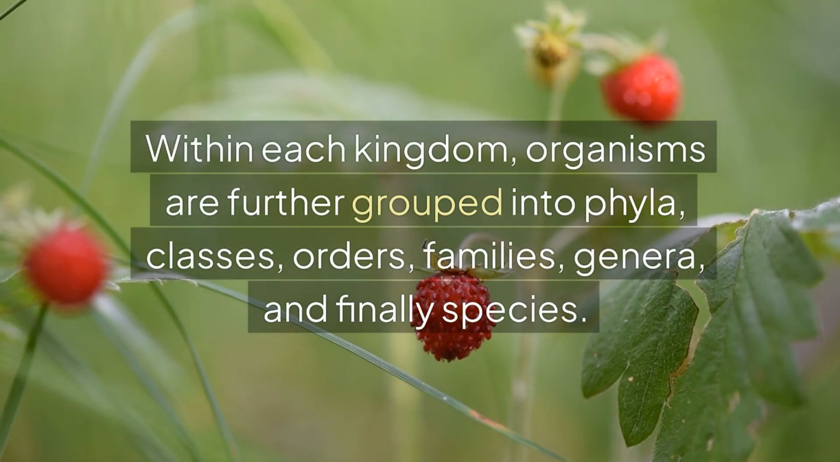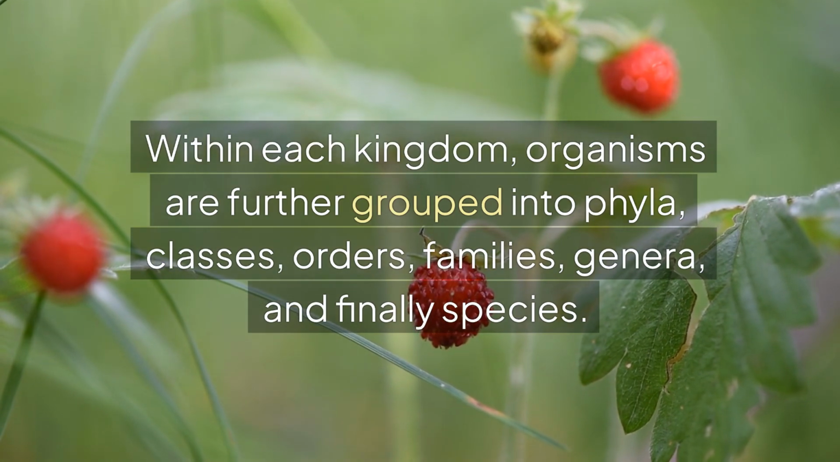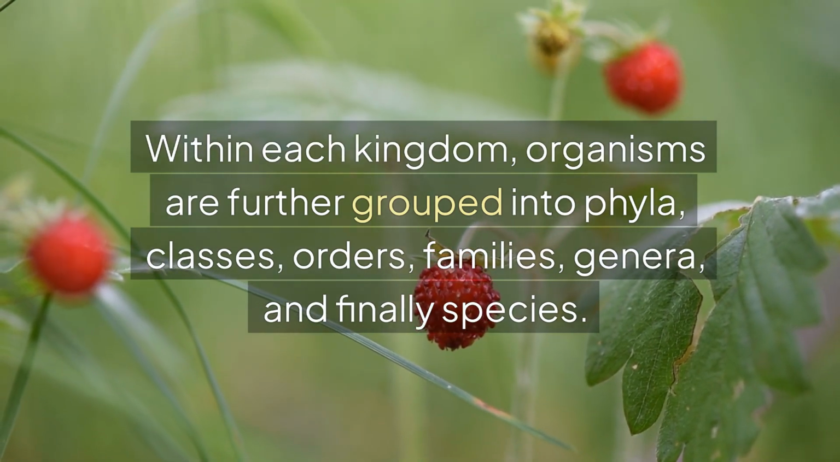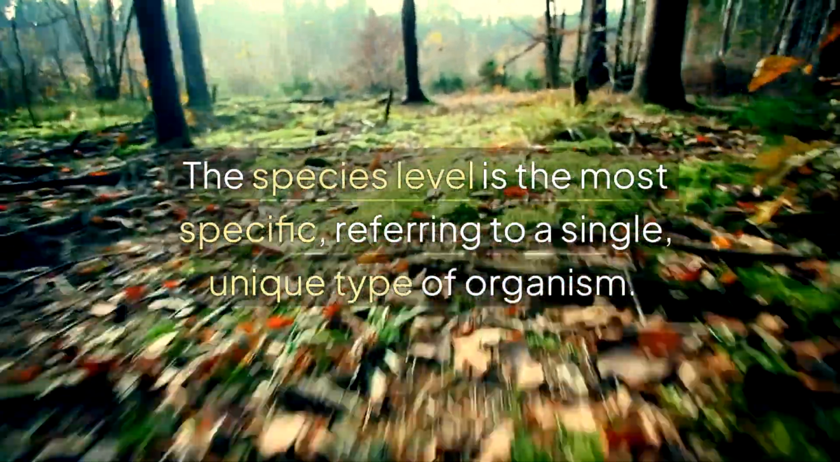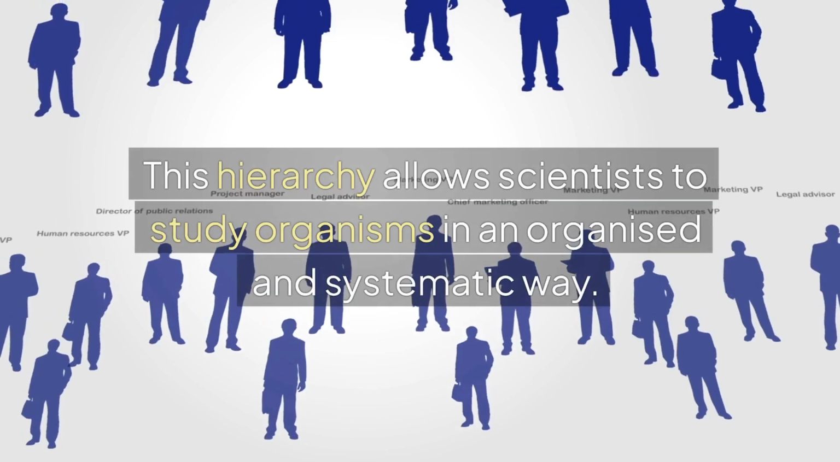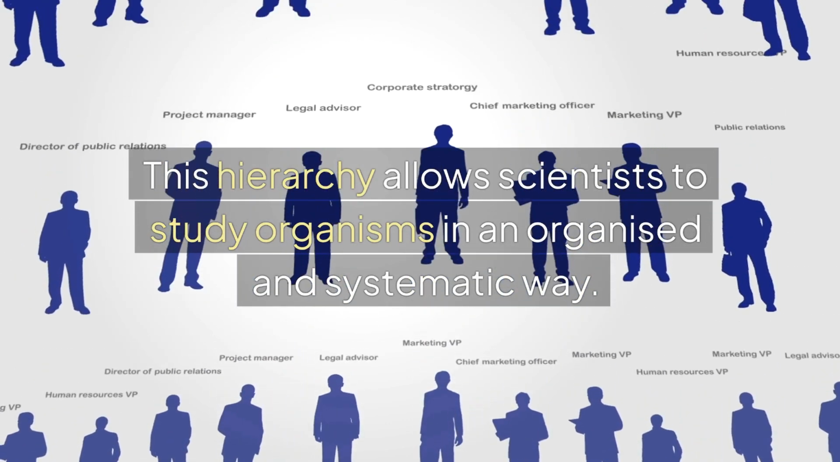Within each kingdom, organisms are further grouped into phyla, classes, orders, families, genera, and finally species. The species level is the most specific, referring to a single, unique type of organism. This hierarchy allows scientists to study organisms in an organized and systematic way.